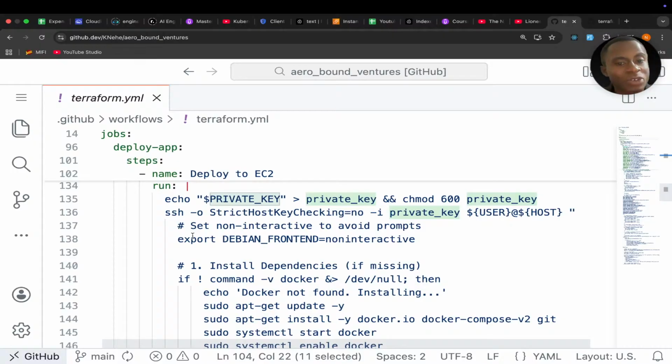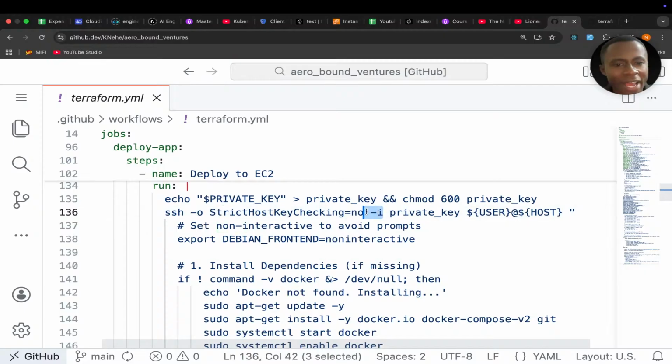because we use the private key to SSH. So it says ssh -o StrictHostKeyChecking=no because there's no human to confirm. When you're trying to SSH, it will ask you, do you want to add this host? In this case, there's no human to answer that question. That's what I'm saying: StrictHostKeyChecking=no.